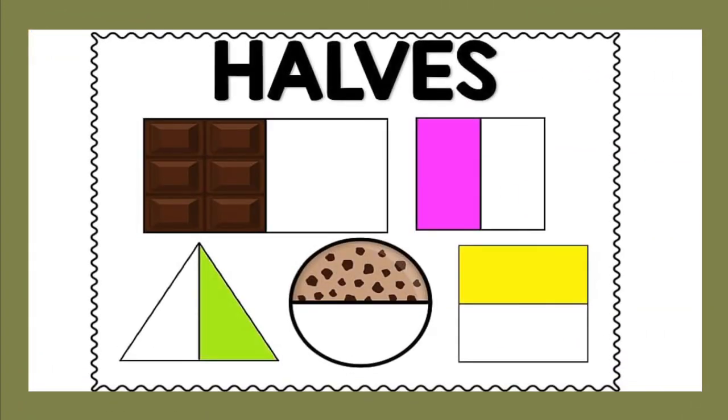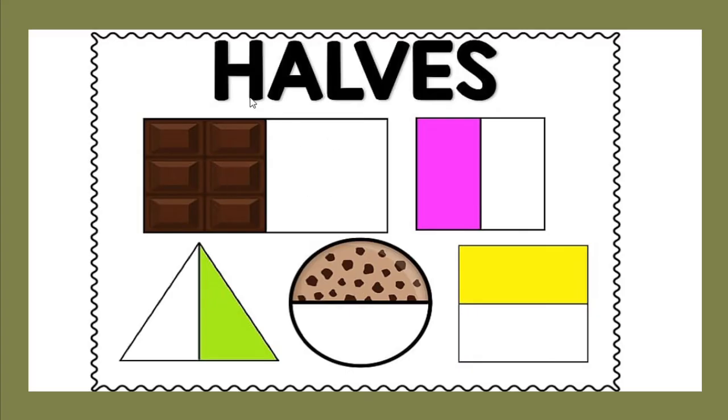Here you can see different shapes, and only half portion is shown here. See here, half of this chocolate slab. Half of this rectangle is colored in pink. Half of the triangle is colored in green. And a half of pizza is only shown. This half your brother ate. Correct? And here also we can see only half portion is colored with yellow.